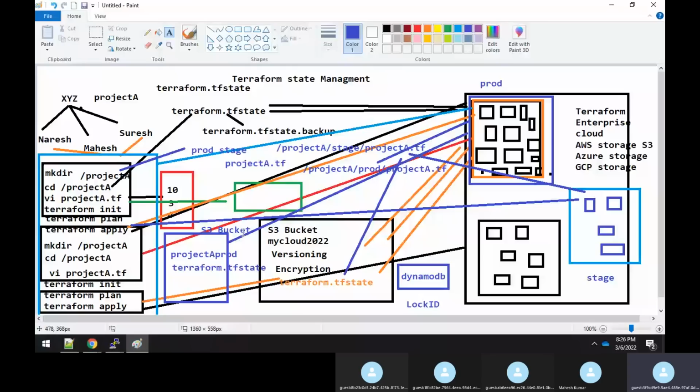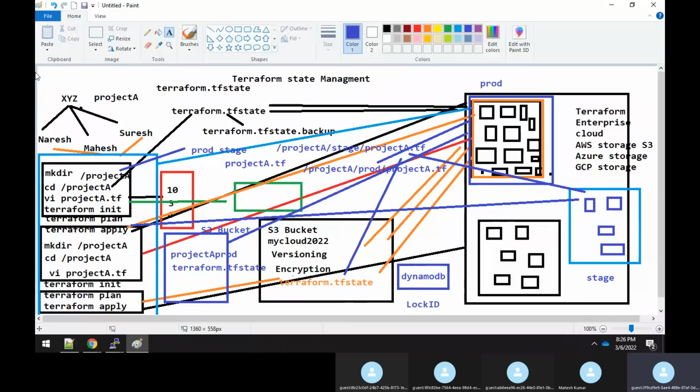While he is working on it, with the help of the DynamoDB table lock, it will lock for Mahesh. Mahesh will also make changes to the Terraform.tf file and do an apply. Once it applies, the changes will be written as a value and saved in the file. Before it changes, it takes a backup, because S3 itself provides versioning. Like that, this lock plays a very vital role in a project, because multiple people are working on the same project.